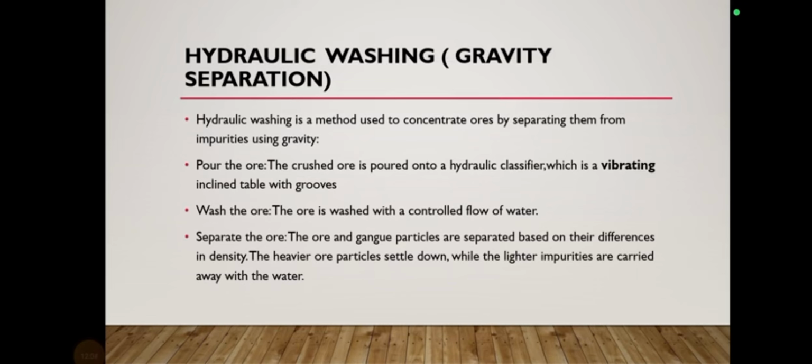Imagine we have poured the crushed powder, and then we pour water on it. The lighter materials will flow along with the water. They will be washed away, and the heavier particles will get stuck in the grooves. So the ore and the gangue particles are separated based on their differences in density. The heavier ore particles will settle down. Here the ore is heavy, so it will settle down, while the lighter impurities are carried away with the water.